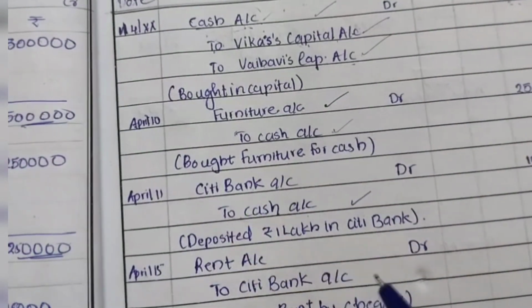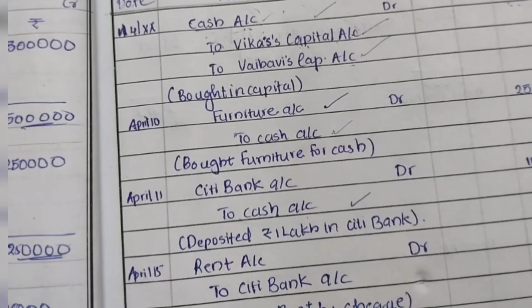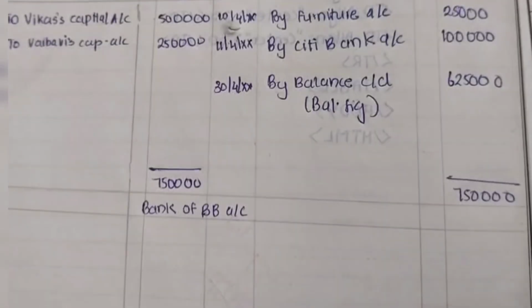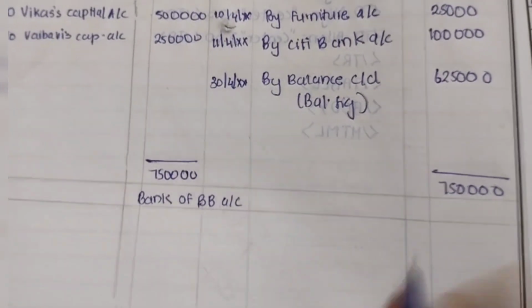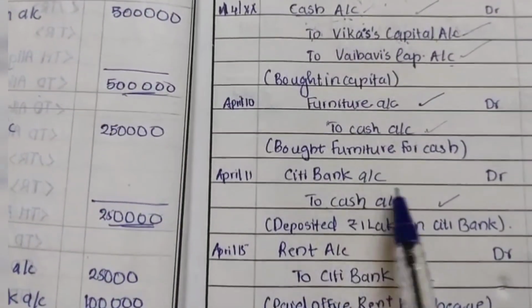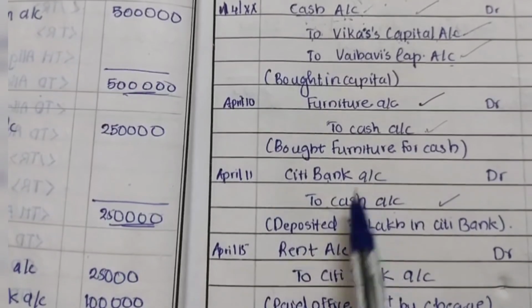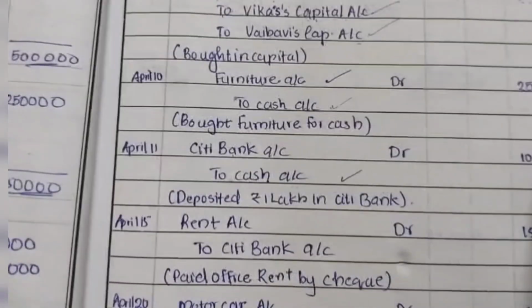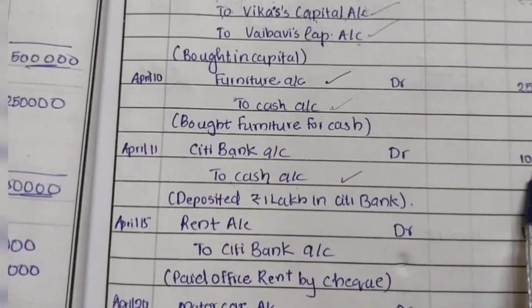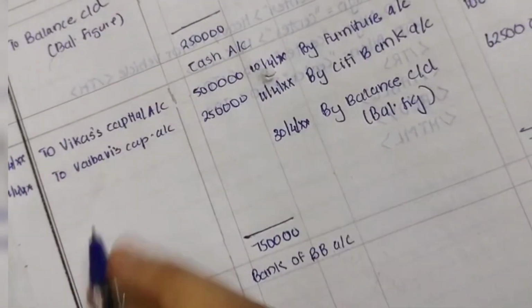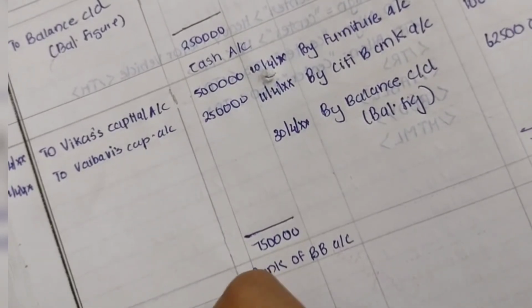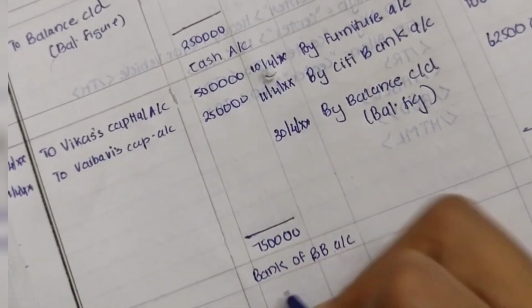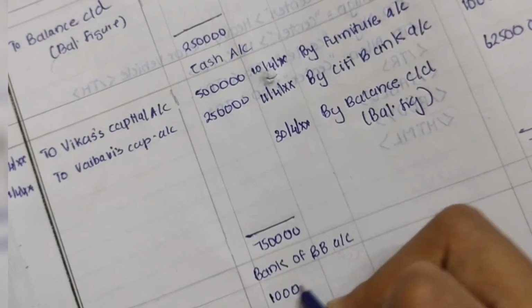Next comes the Citibank account. Let's do that. In our study material it is Bank of Baroda or something, but it is that name which I have written here. Citibank has been debited, so I have to write in the debit side, use the term cash, and write the amount corresponding to Citibank, which is 1 lakh. The date is April 11. To cash account, 1 lakh.